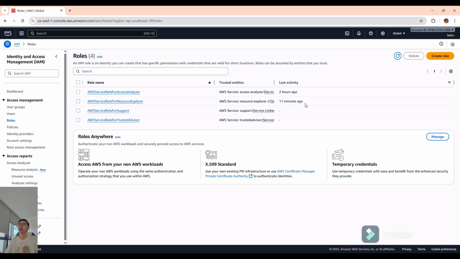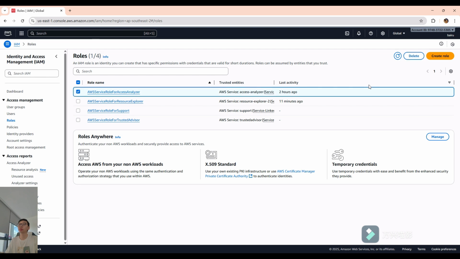If in an organization a user's last activity was 30 days ago, then you can choose them and delete them or delete their permission. But I think deleting the whole role is a better one. Okay, so that's it. Thank you.